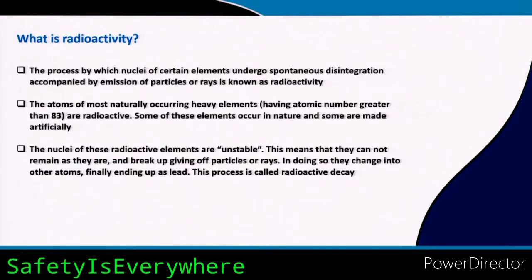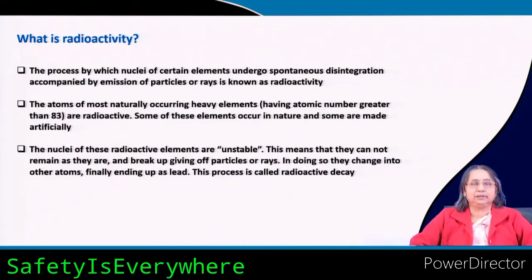Now, what is radioactivity? You know that some nuclei undergo spontaneous disintegration, and this disintegration is accompanied by emission of particles or rays. So, for example, alpha particle, beta particle, you will see when I discuss in detail the properties of these particles.